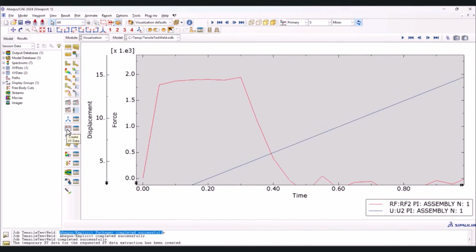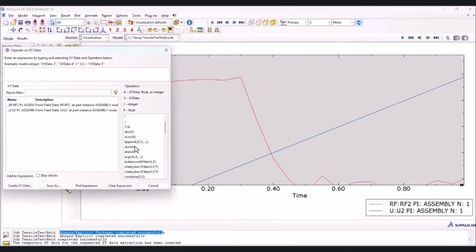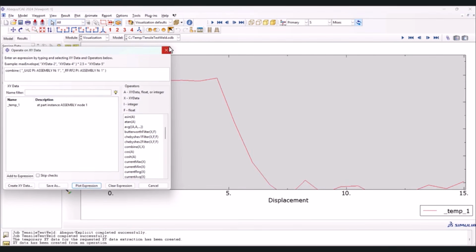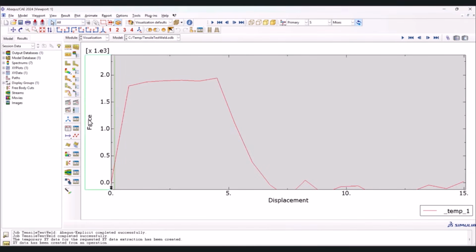So once more we go to Create XY Data, but this one we would like to operate on XY data and continue. Then we go to Combine. Let's select the U2, then RF2, and we need to plot the expression. Now you have the force versus displacement. It goes up, then elongates for about 5 millimeters, then drops down. A typical force displacement curve.